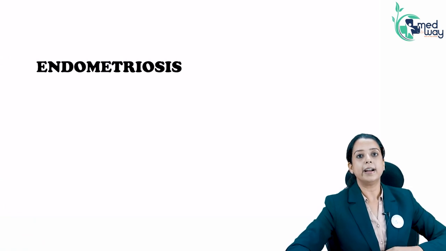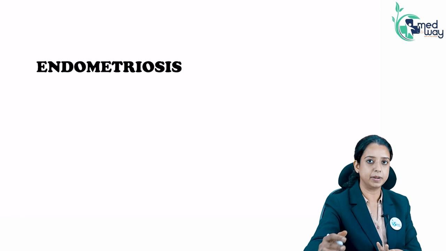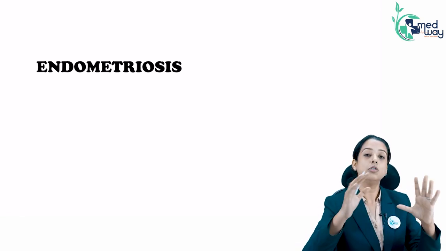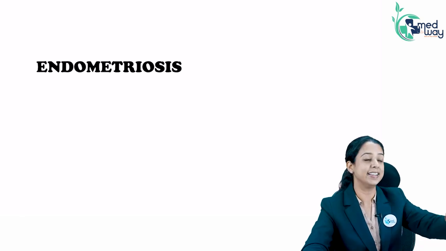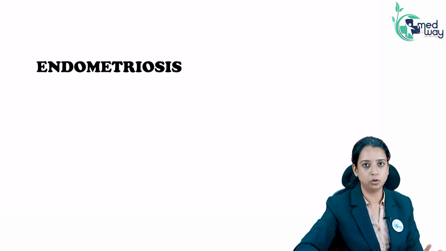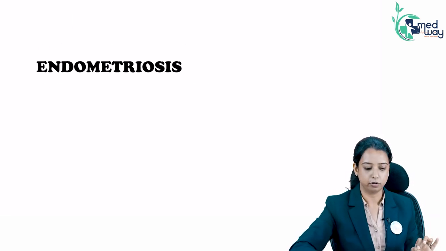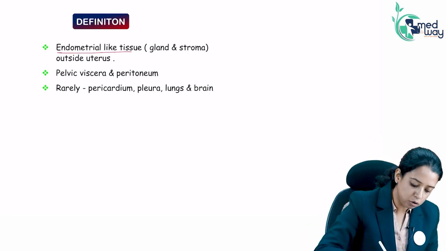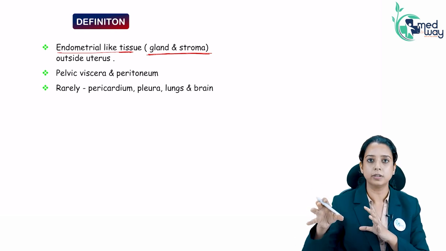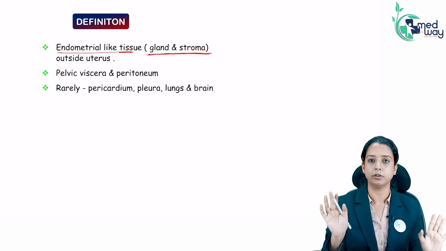Now we come to endometriosis. So what is endometriosis? Endometriosis is ectopic presentation of endometrial tissue in the myometrium. Sorry, outside the uterus, not in the myometrium. That is adenomyosis. Ectopic location of endometrial tissue outside the uterus, in the pelvis, in the abdominal cavity, anywhere is endometriosis. Okay, so endometrial tissue, gland and stroma both. So whenever endometrial tissue is lying outside the uterus, it has gland and stroma both. That is endometriosis.